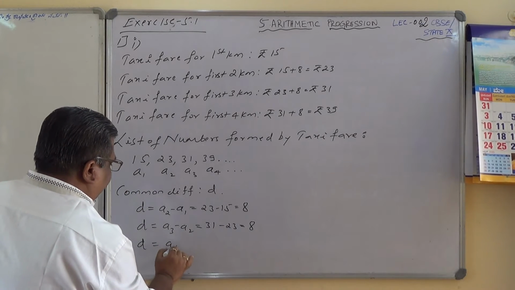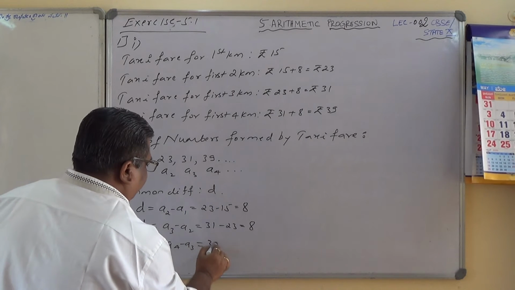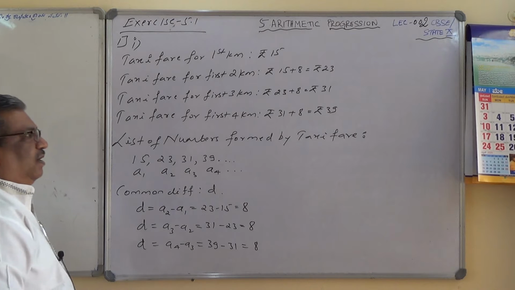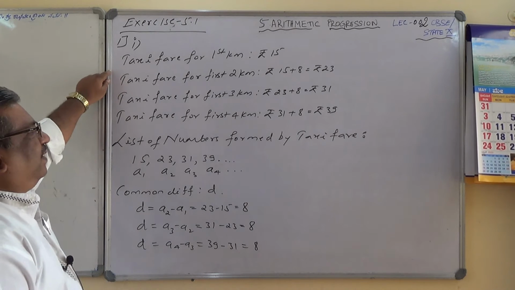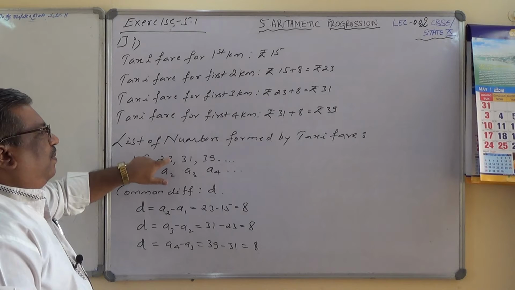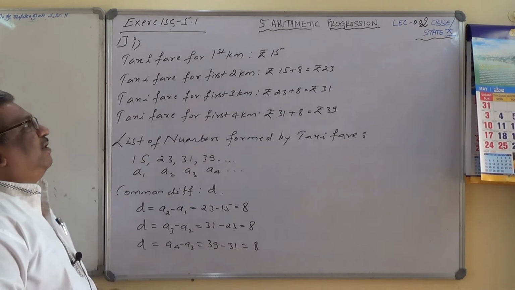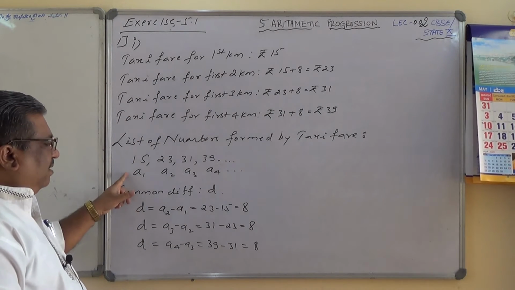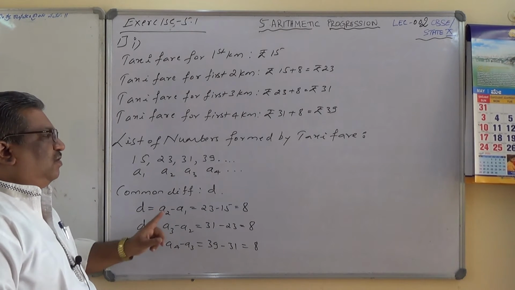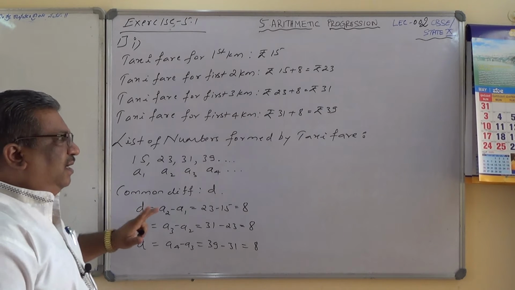D equals A4 minus A3, which is 39 minus 31, which is 8. So the list of numbers calculated by the taxi fare according to the given rule is forming an AP, because the common difference is constant, and therefore the list of numbers formed by the taxi fare is in AP.